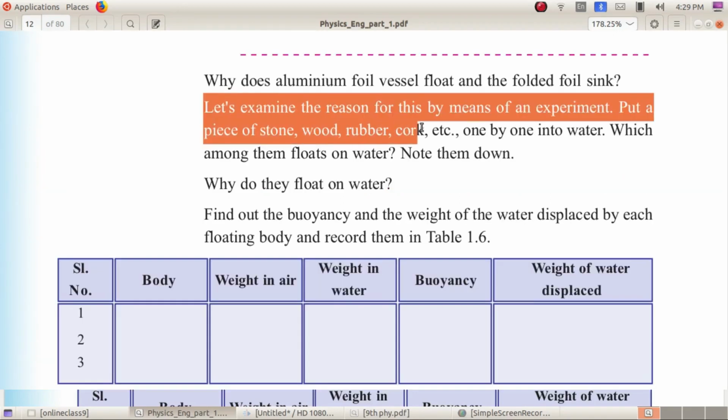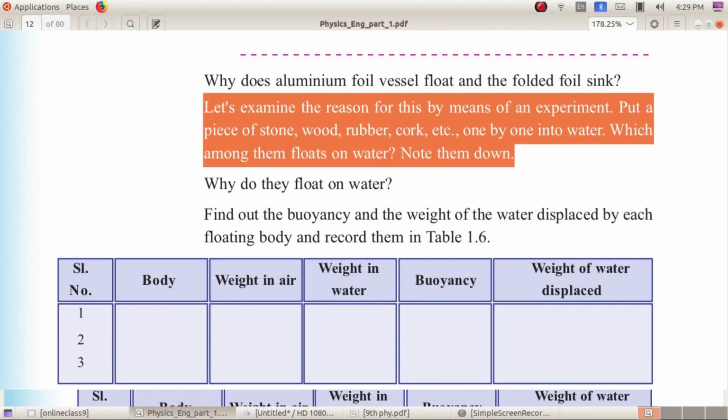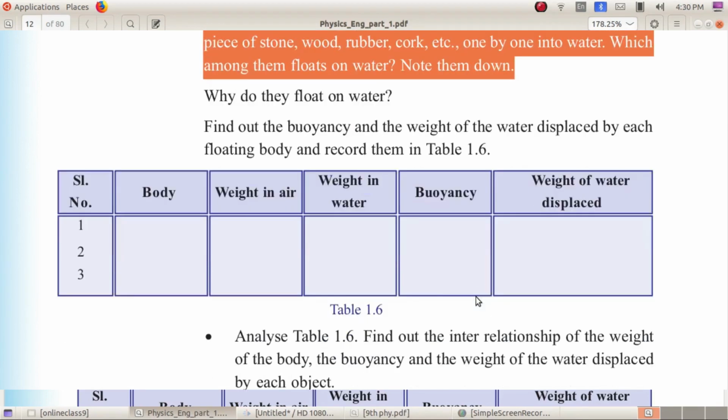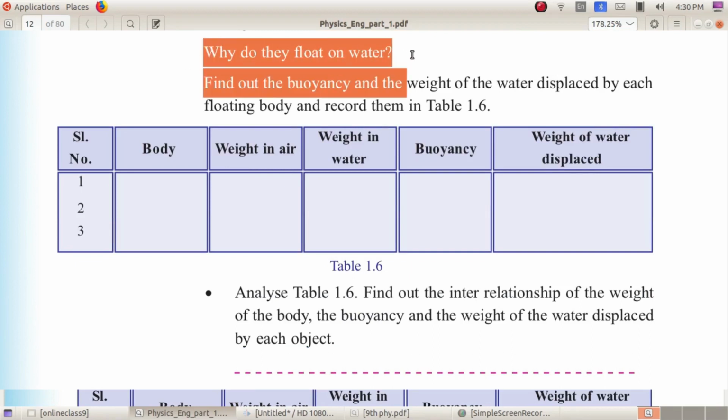Let us put a piece of stone, wood, rubber, cork, etc. one by one into the water. Which among them floats on water? Among these, surely the stone will sink, the wood will float, rubber will float, cork will float.